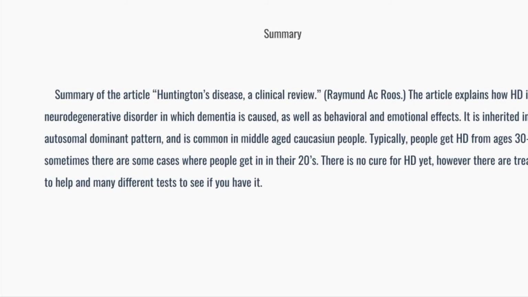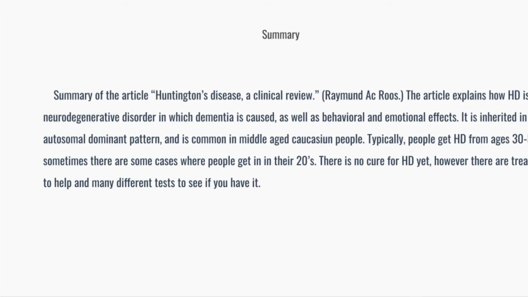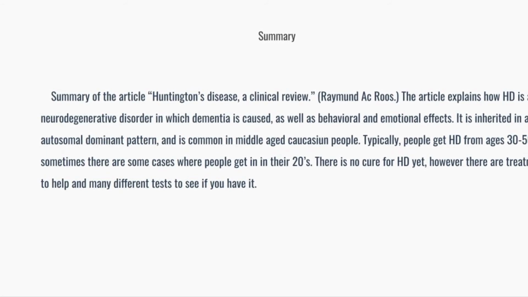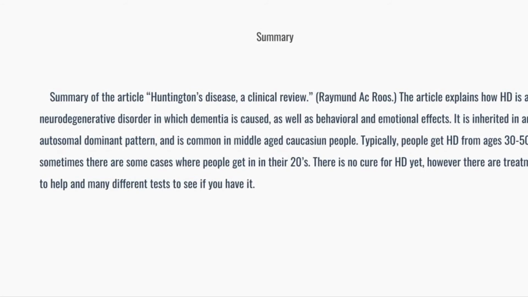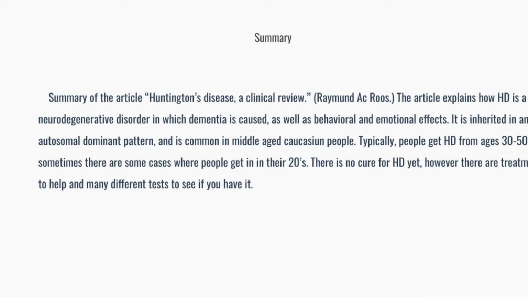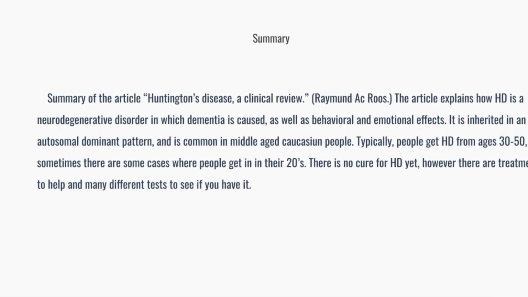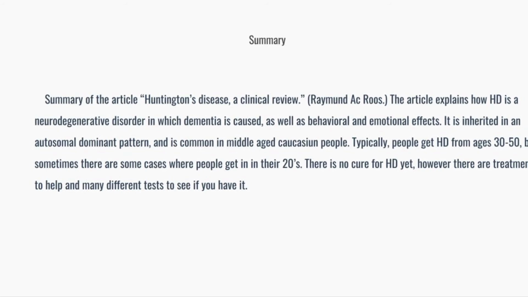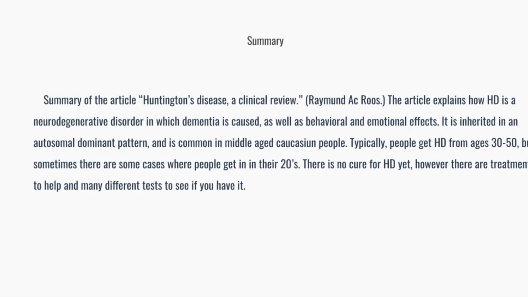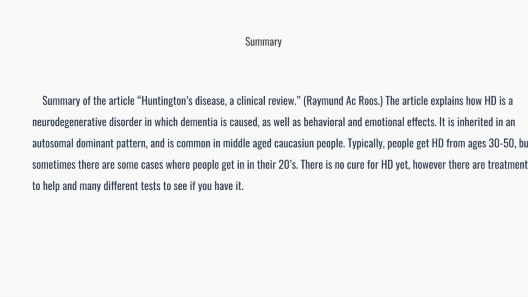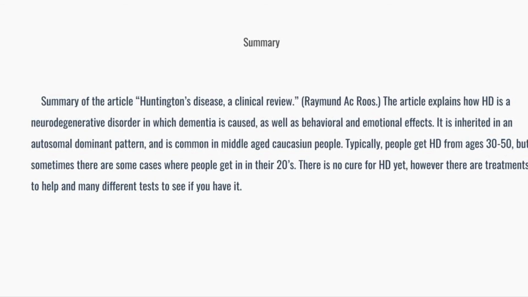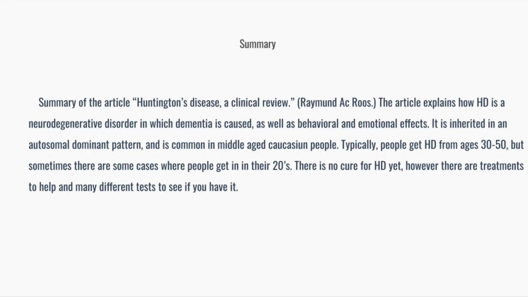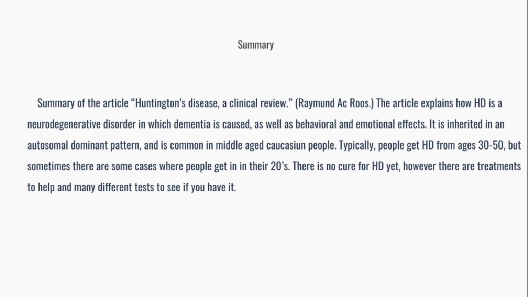Summary of the article, Huntington's Disease, a Clinical Review by Raymond A.C. Bruce. The article explains how HD is a neurodegenerative disorder in which dementia is caused, as well as behavioral and emotional issues. It is inherited in an autosomal dominant pattern and is very common in middle-aged Caucasian people. Typically, people get HD from ages 30 to 50, but sometimes there are cases where people get it in their 20s. There is no cure for HD yet. However, there are treatments to help and many different tests to see if you have it.